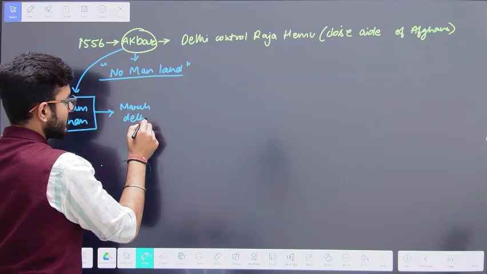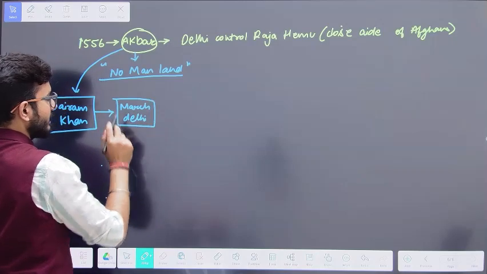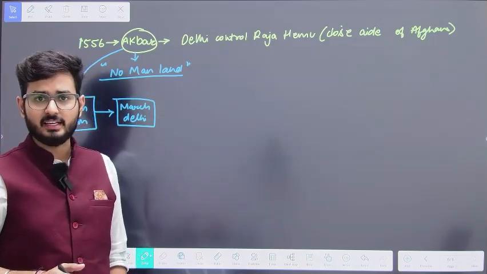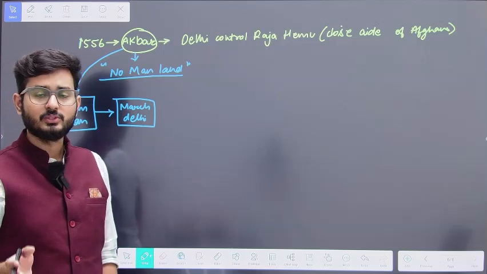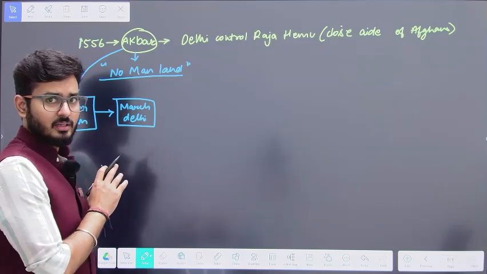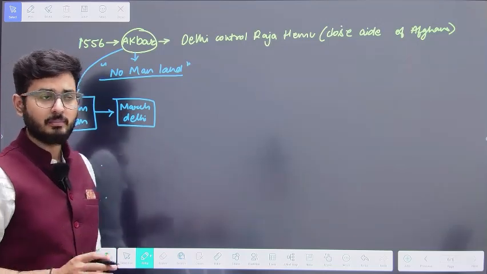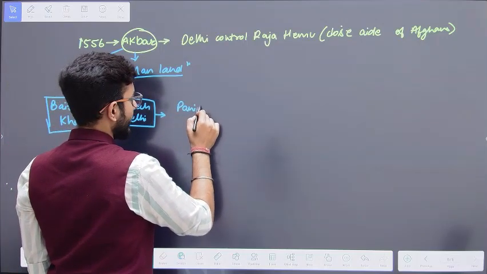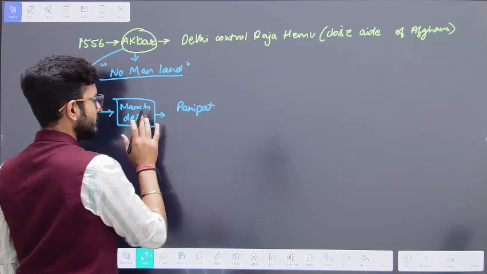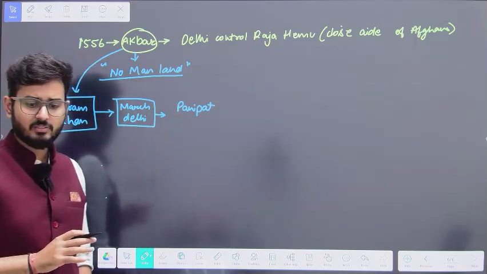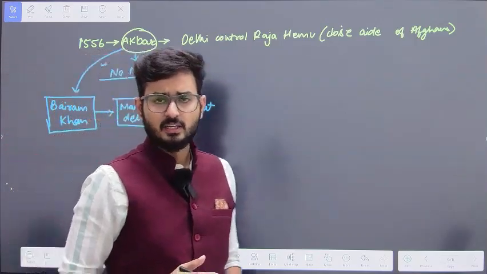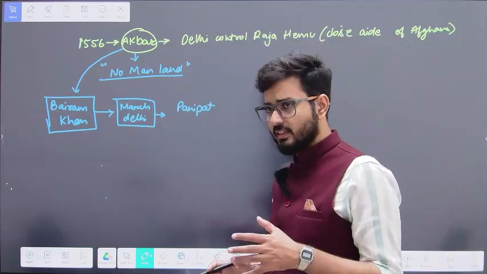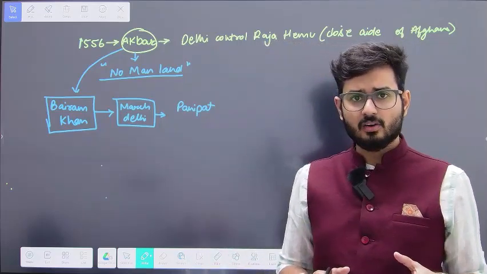In the mid area itself, Hemu comes to know that Bairam Khan along with Akbar is marching towards Delhi. So they are going to meet at the center point, the battleground of Panipat.